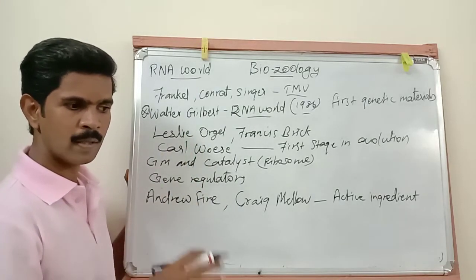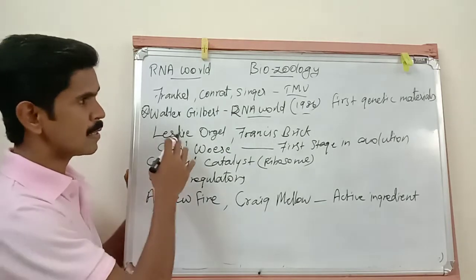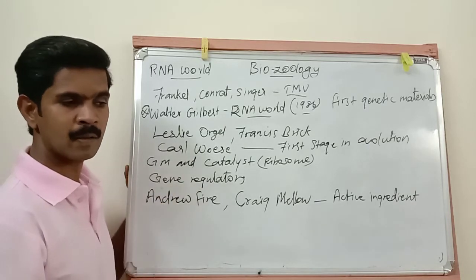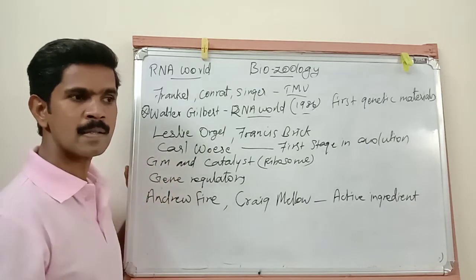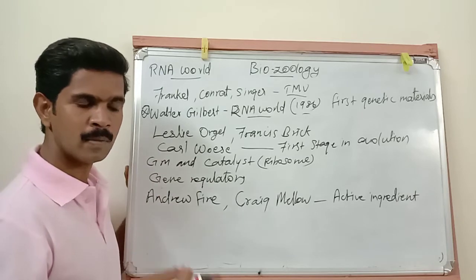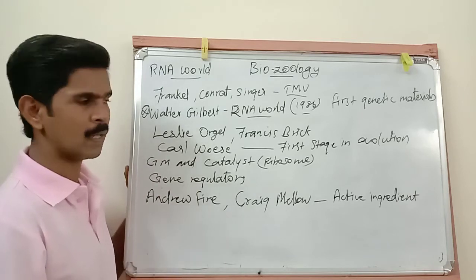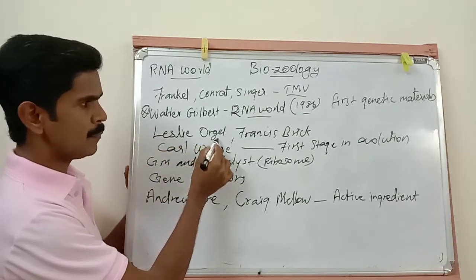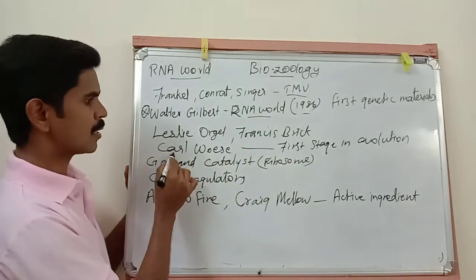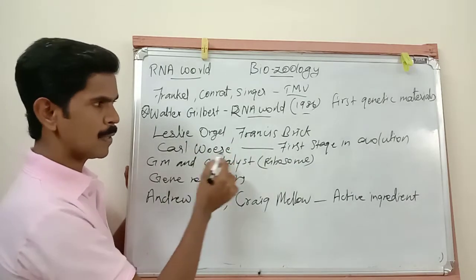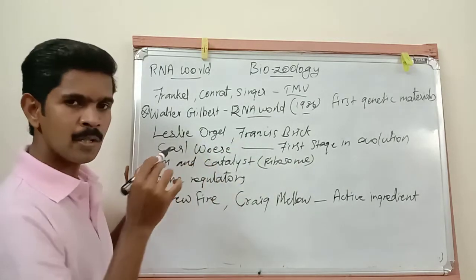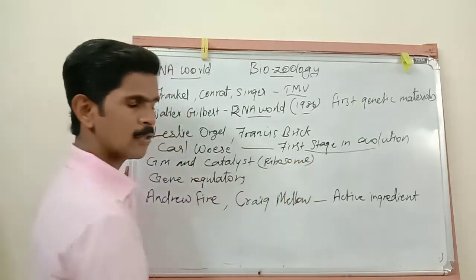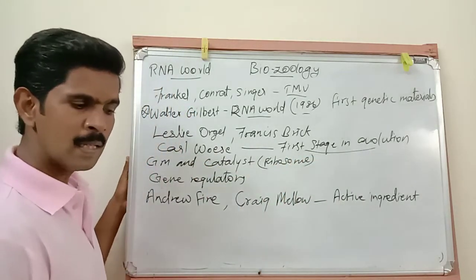In the olden days, in the living organisms, this RNA is the first genetic material. Inside the living organism's body, the nucleic material was RNA. Then the next three scientists, Leslie Orgel, Francis Crick, and Carl Woese, together said RNA is the first stage in evolution, the first stage in the evolutionary process.